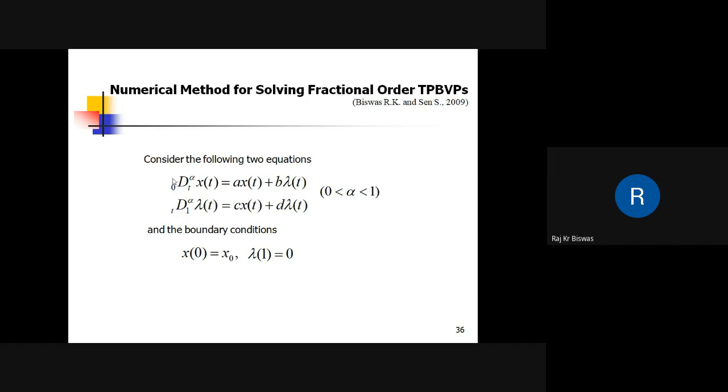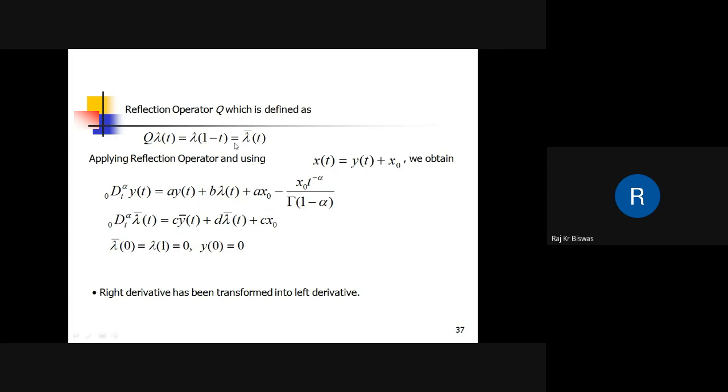These are the state and co-state equations. This is the initial condition, this is the final condition, so a two-point boundary value problem. To solve this, it uses an operator called a reflection operator. The reflection operator is defined in this way: Q lambda of t is equal to lambda of 1 minus t.